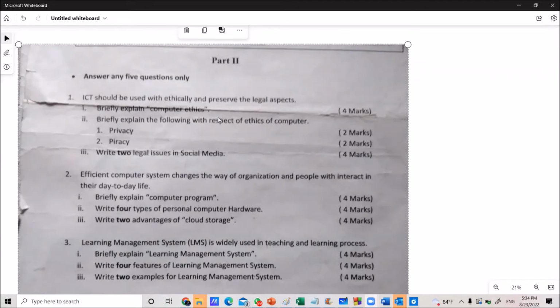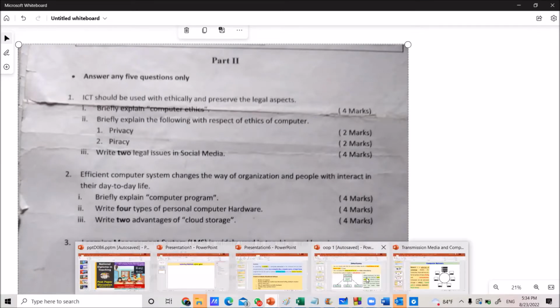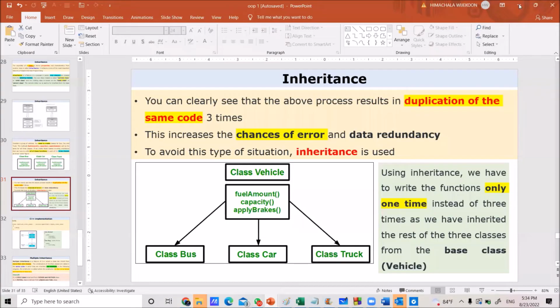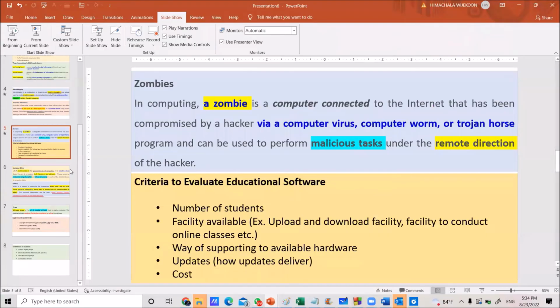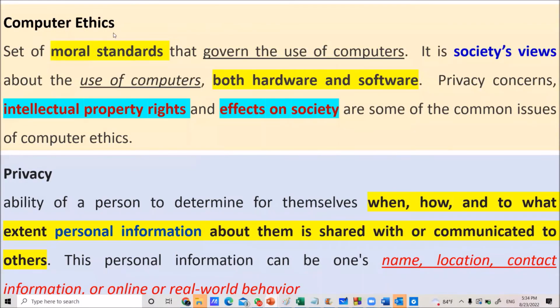Then look at the presentation here, explaining computer ethics. Look at the slide. It gives a definition for computer ethics: a set of moral standards that govern the use of computers. It is society's view about the use of computers, both hardware and software.